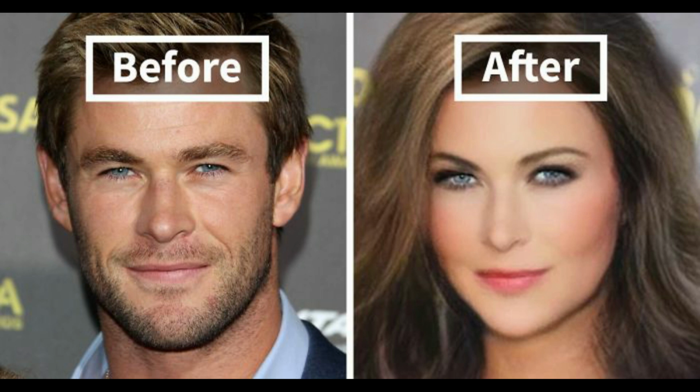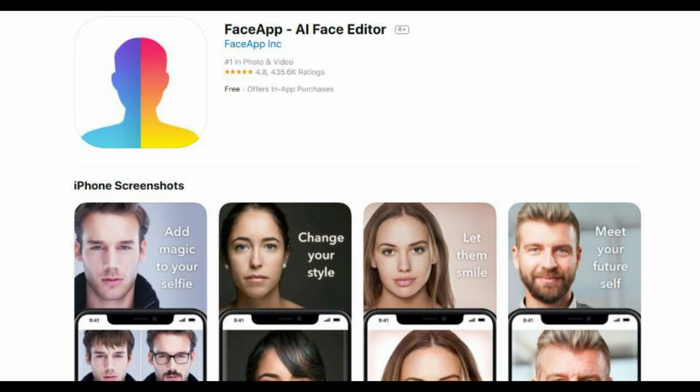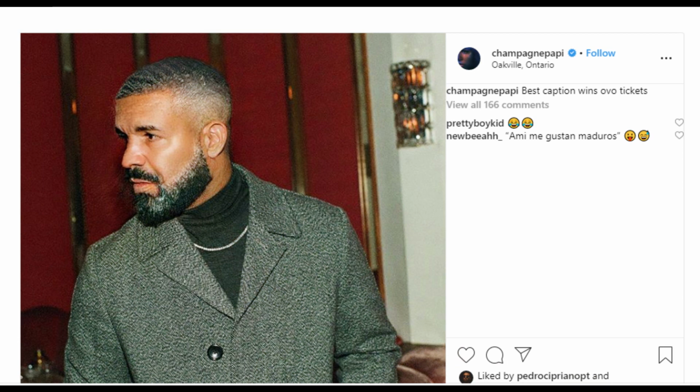The free version of the app offers some limited options of filters, but the one that ages you is available for free. You also have other options which you can apply to change your face, including changing your normal face into a smiling one, changing your hair color, and swapping genders. You can also transform your picture to your younger self. Just have a look at some of these pictures of celebrities. Here's a photo posted by Drake and some other celebrities.